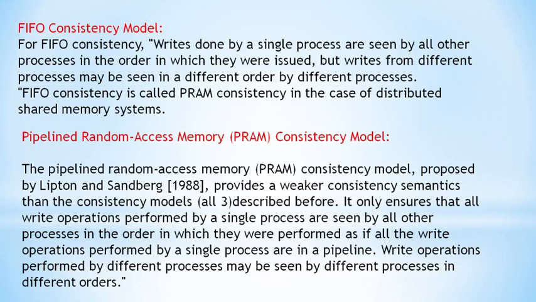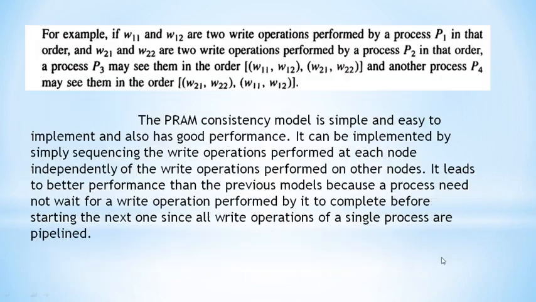It only ensures that all write operations performed by a single process are seen by all other processes in the order in which they were performed. Means if the P1 process runs before the P2 process, the order should be P1, P2, P3, like that. All the write operations performed by different processes may be seen by different processes in different orders.